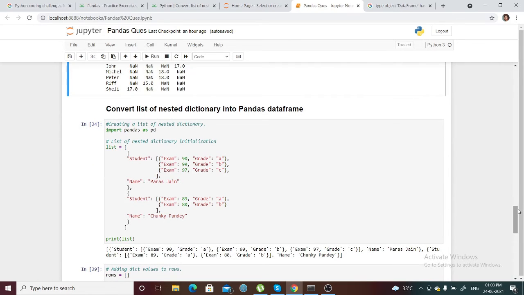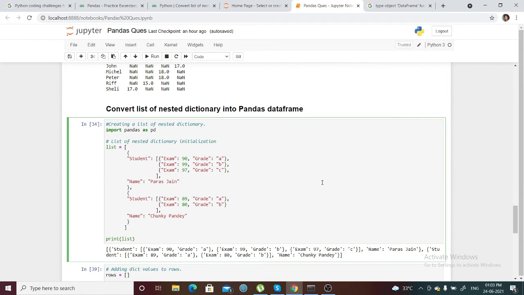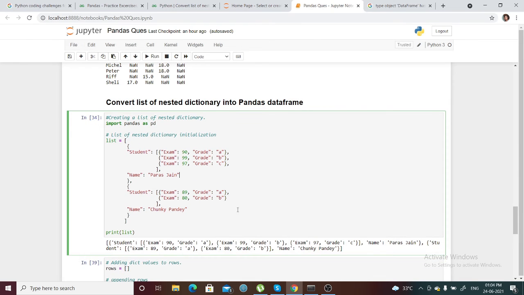Okay, so let's see how we are going to create the data frame using a nested list. So I have created a nested list. Nested list means I have taken several dictionaries. This is one dictionary, and this is the second dictionary.